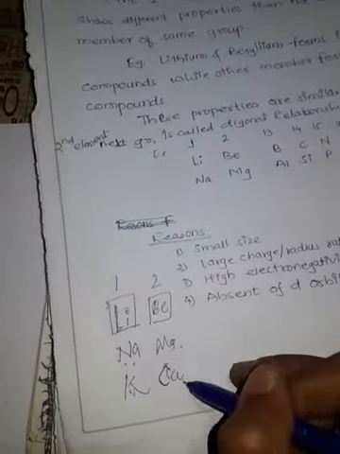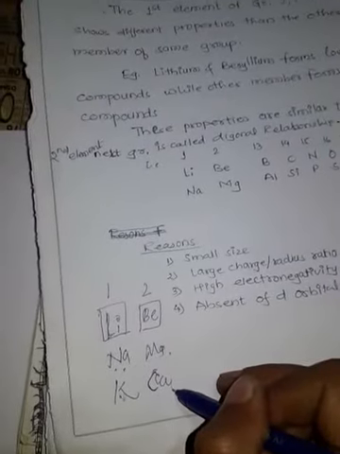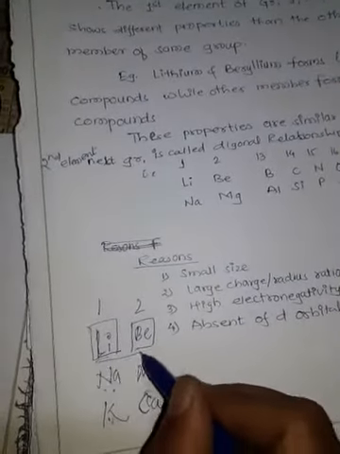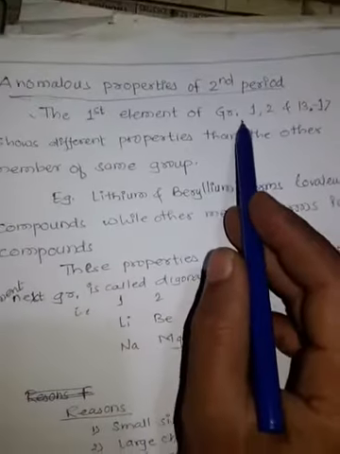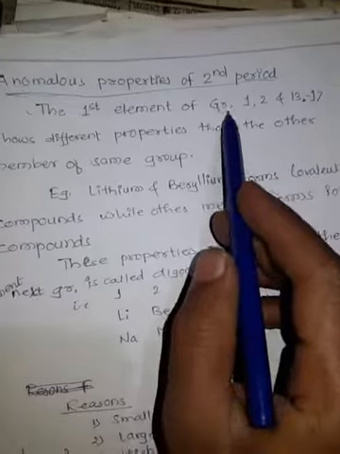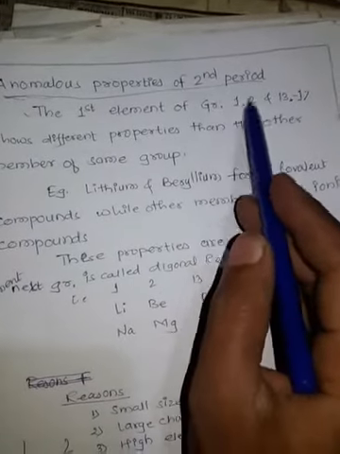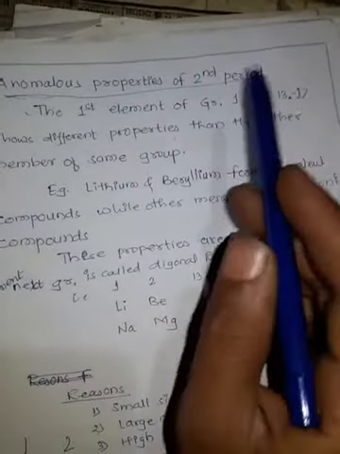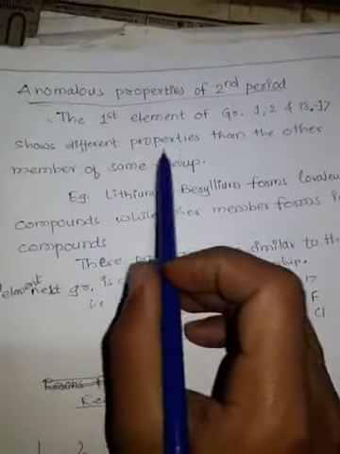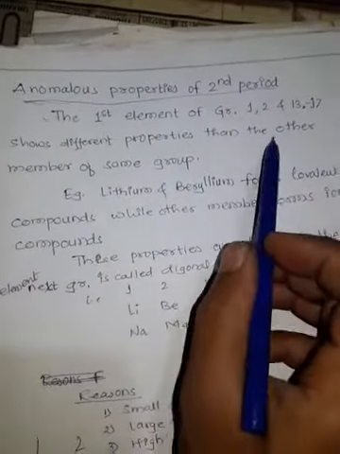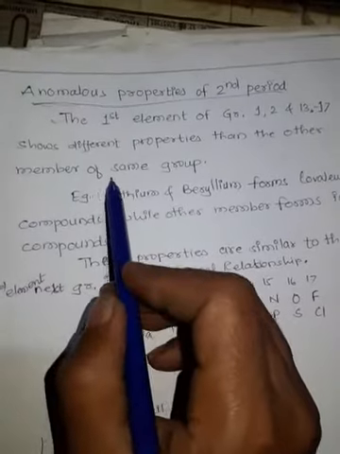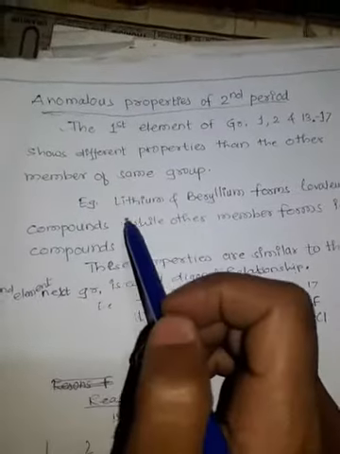The properties of beryllium are different from magnesium and calcium. So the first member of second period of groups 1 to 13 to 17 shows different properties from the elements present in the same group.